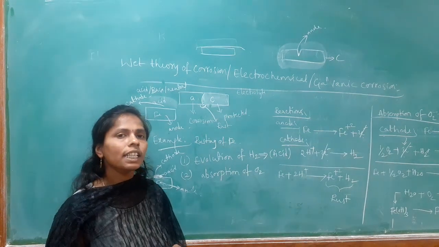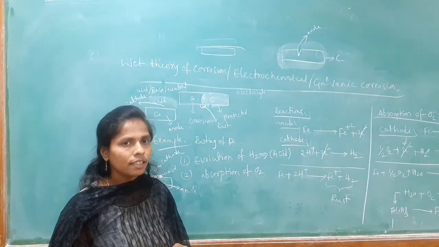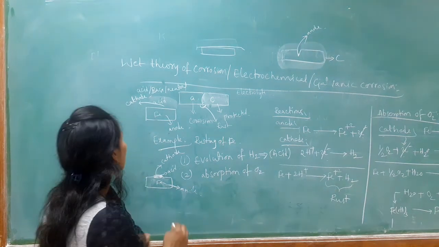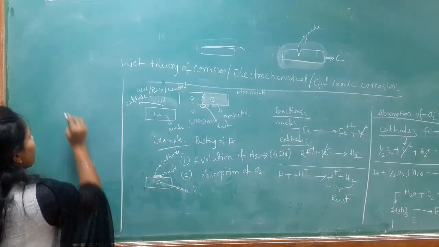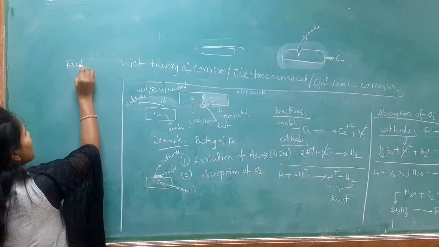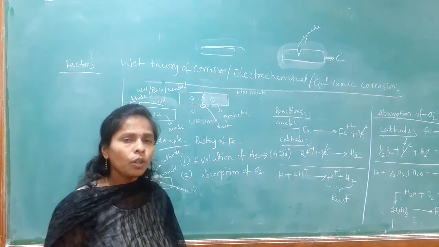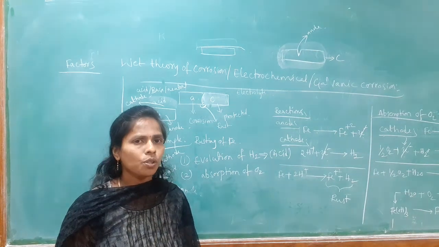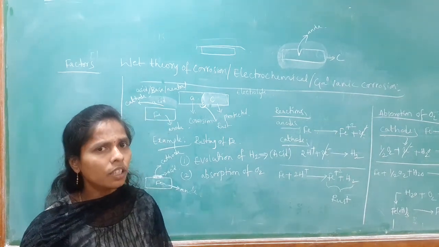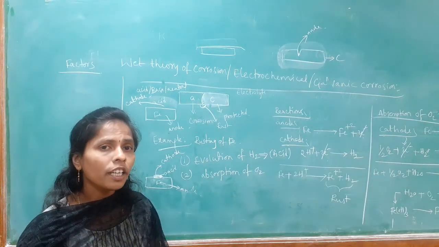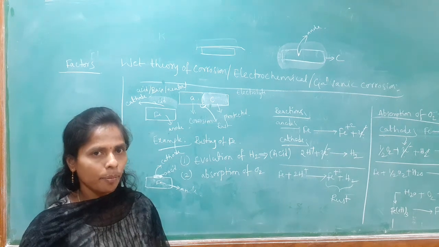Now let us see the next topic, that is factors affecting the rate of corrosion. We know what is meant by corrosion. Corrosion is the destruction of the metal by unwanted impurities in the environment.